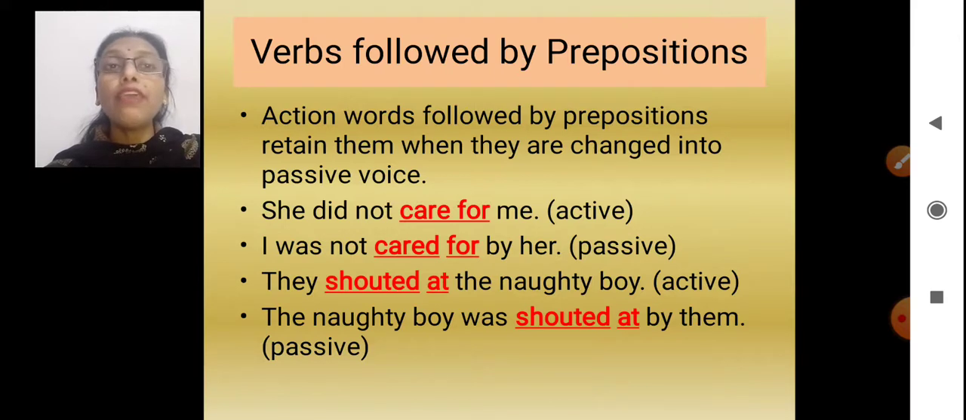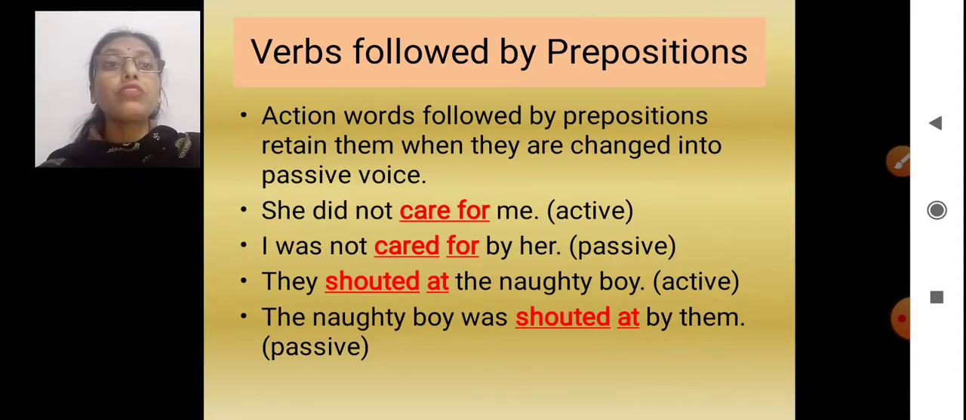She did not care for me. I was not cared for by her. They shouted at the naughty boy. Shouted at is again a preposition. This will remain the same in the passive voice also. The naughty boy was shouted at by them.